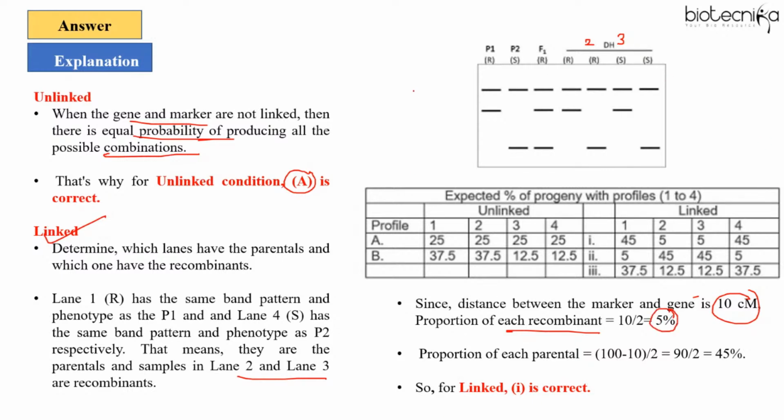And each parental proportion will be, so total progeny, if you sum them all, it is 100. So 100 minus 10 gives you 90, and for each parental, it will be 45%. So this is the reason for linked A, the 1 is correct. So answer here will be option 2. So yes, Sakina, Dream Narrator, Soumya, you all have answered. Sunshine, your answer is absolutely right.